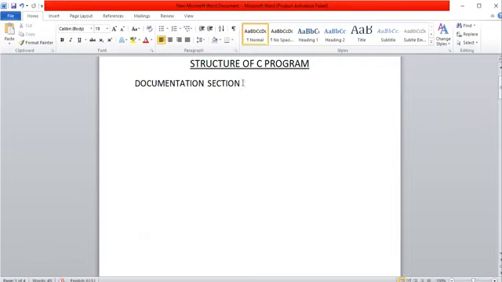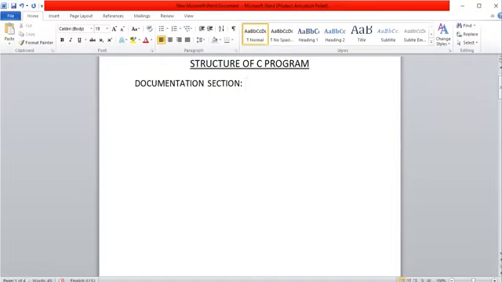The first section is the documentation section. What do we mean by documentation section? It means here we are going to provide a text. Suppose you want to give information about the program, or about the program writer, the author who wrote this particular program. We can provide that information in text format.